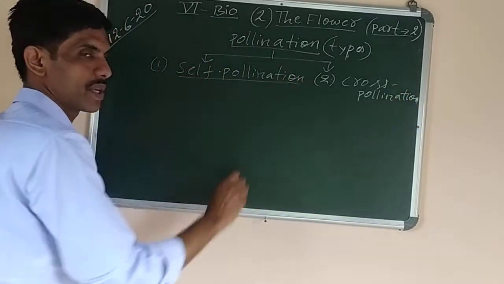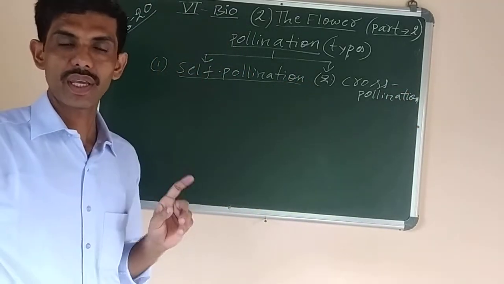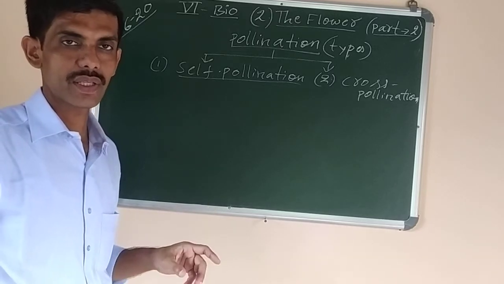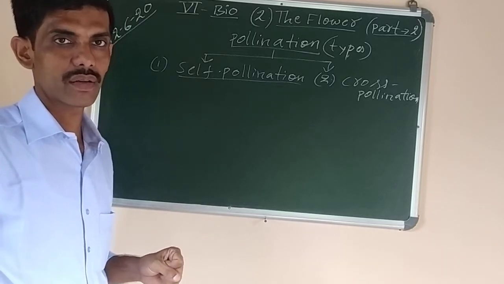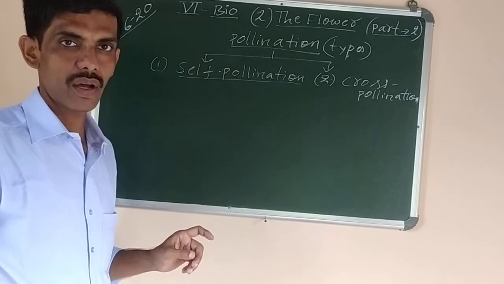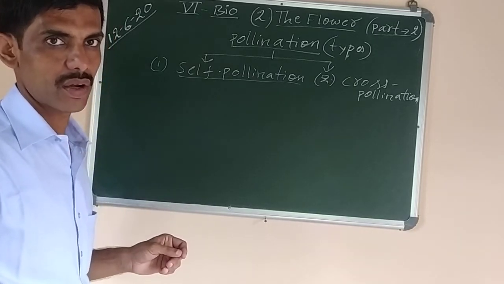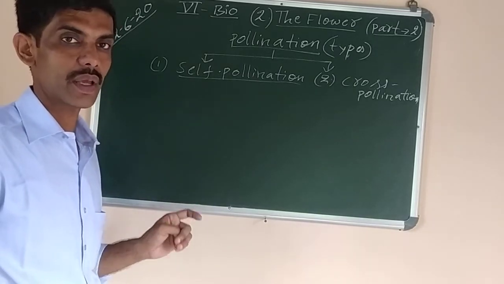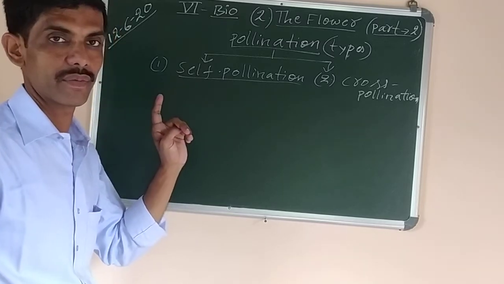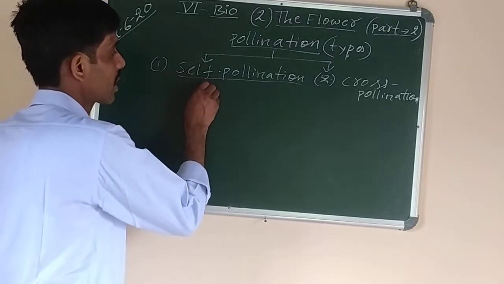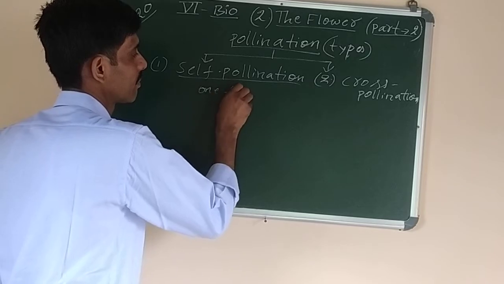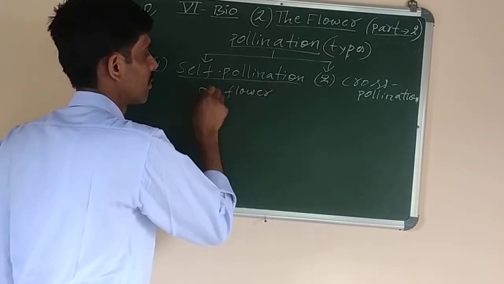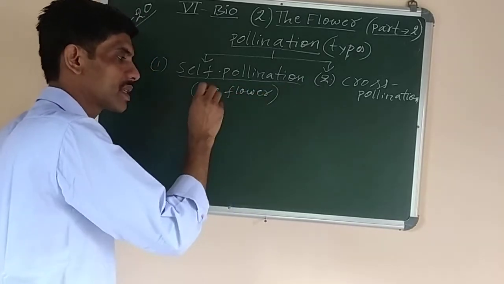Now what is self-pollination? Self-pollination is transfer of pollen grains from the anther to the stigma of the same flower or a different flower on the same plant. Only one plant is there. So here self-pollination occurs in one flower or 2 flowers of the same plant.